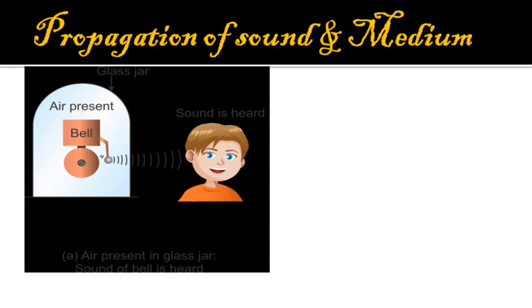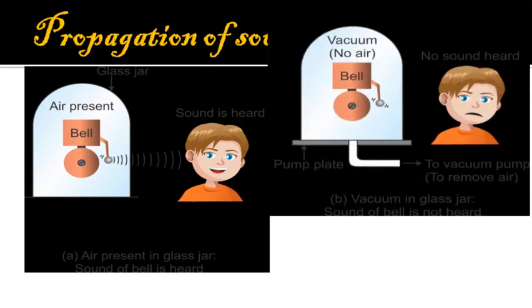Student, in this picture you can observe no vacuum pump is connected to the jar. That means the jar contains air, and if the key to the electric bell is now switched on, the bell starts ringing, and the ringing can be heard from outside the bell jar.